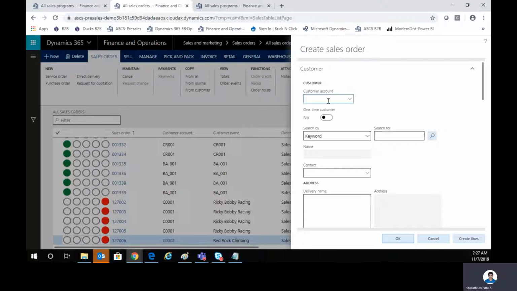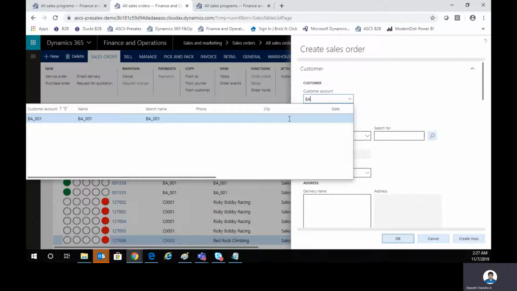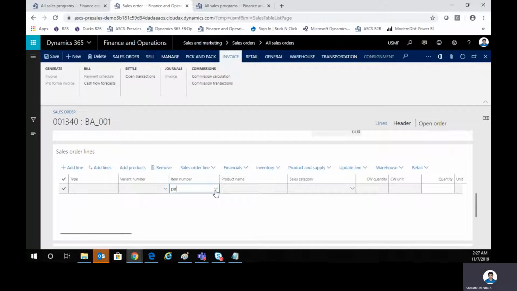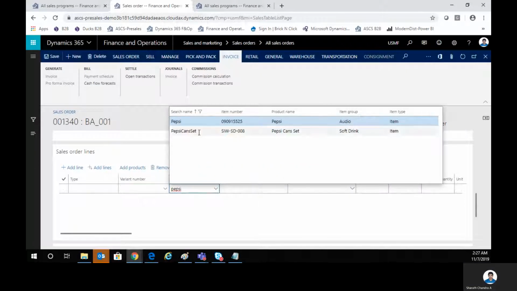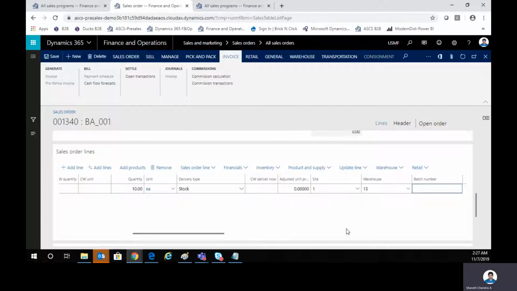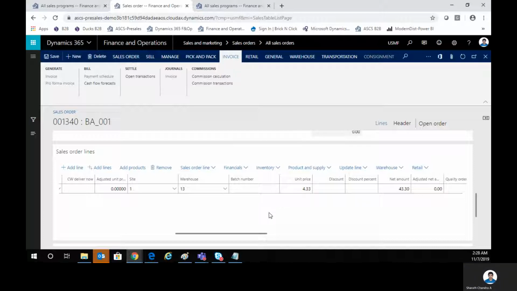So I'll take up the customer account, maybe 001 or so. Simple. Click on OK. I'll select my item as Pepsi, and let me take a pack of 10. I'll use my site and warehouse. This is a little bit different instance because this is a machine where we have our advanced supply chain patch. So I'll be using this site and warehouse here, different site and warehouse here. This can be configured based on your requirements, like a DC or a store.